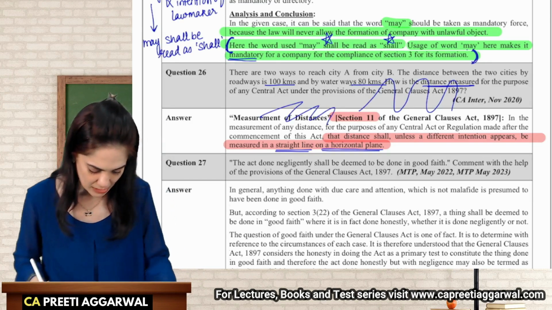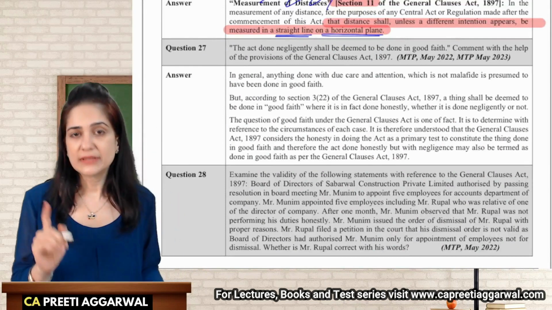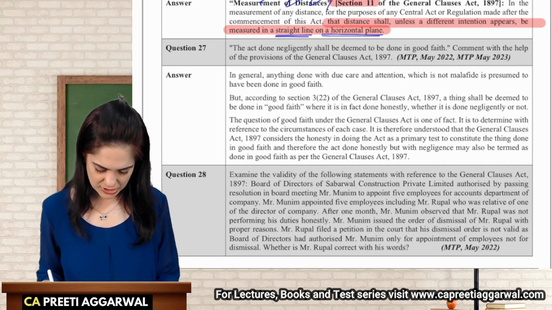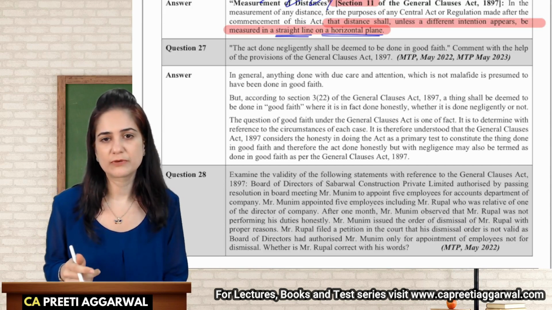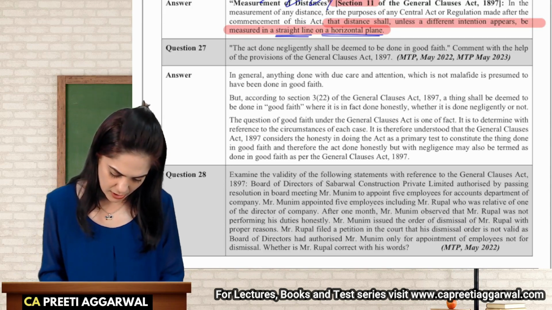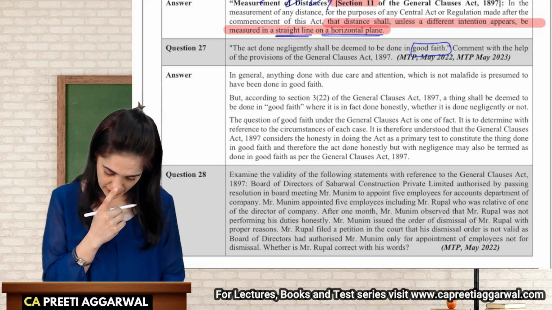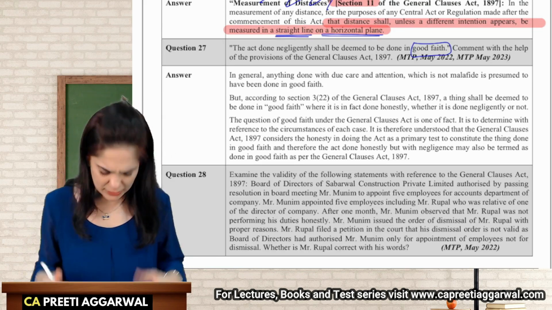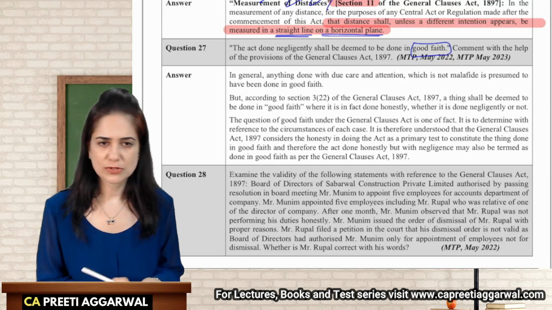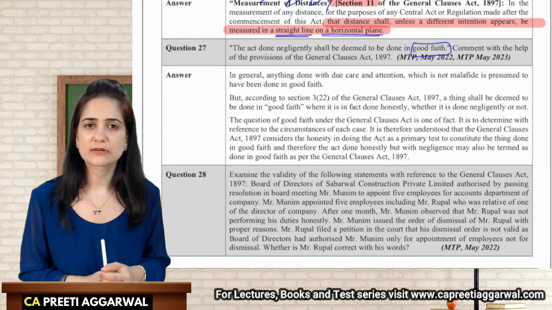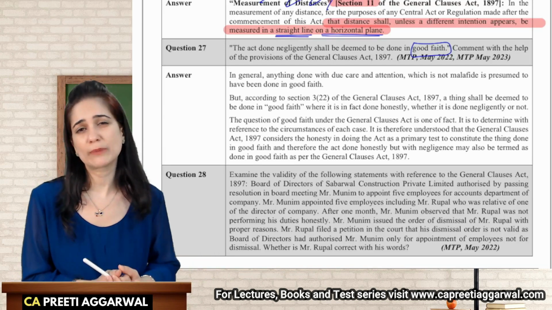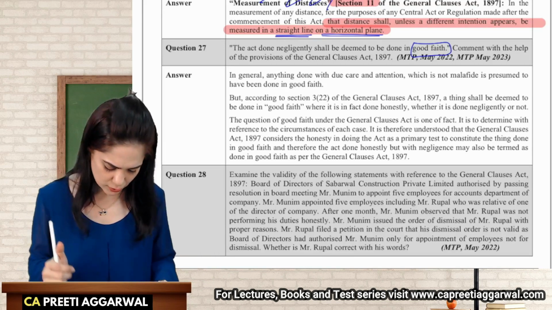The act done negligently shall be deemed to be done in good faith. You have to explain. So you just have to explain what is the meaning of the word good faith. Act done negligently, no, negligently will not be considered as good faith. Again, you have to consider the facts and circumstances of the case. Like, I was required to check certain documents before confirming the PO. I did not check, then that is not good faith. You can't say, oh, I'm so sorry, I was negligent. That's not good faith.